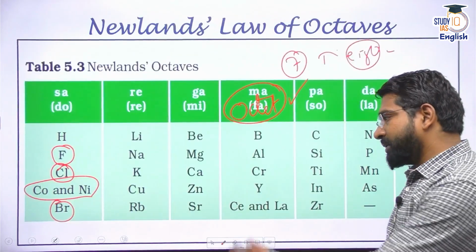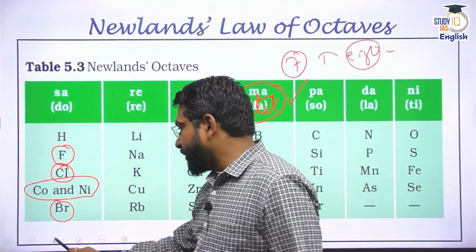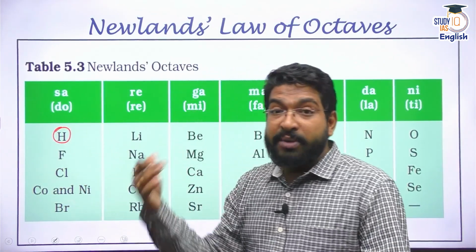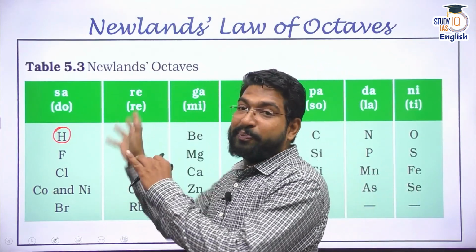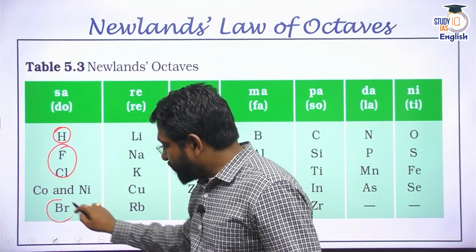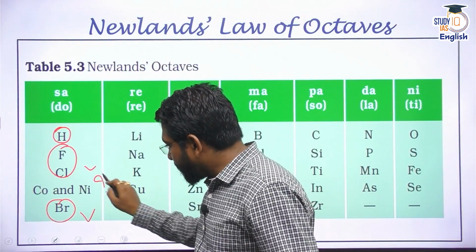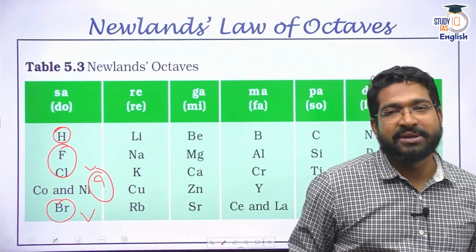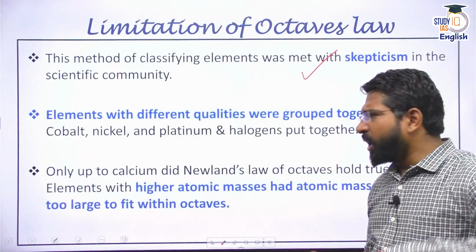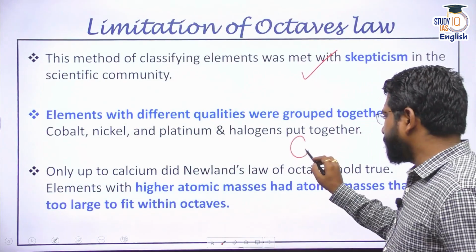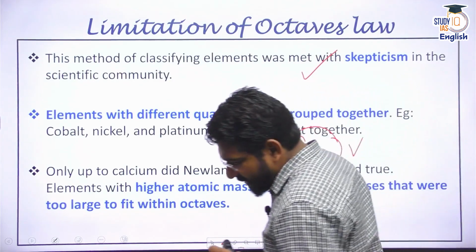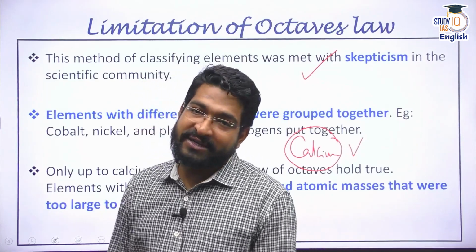Apart from that, you see a big loophole here itself, where you group hydrogen, and hydrogen, even in the modern periodic table, has a very peculiar position, number 1 itself. You will see that. But fluorine, chlorine, bromine, this is very fine. But what are cobalt and nickel doing here? That's a question. There are many loopholes, and his idea holds true only up to some level, only up to calcium. It is quite okay up to there. But after that, slowly and steadily, the law of octaves fails.